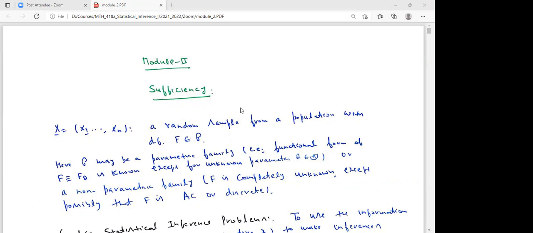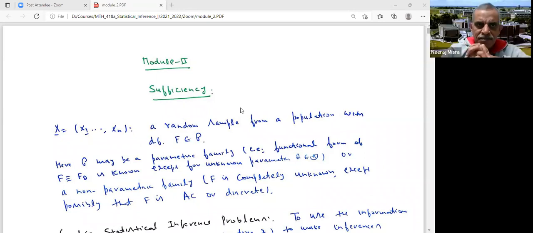So now let me start with the notion of sufficiency. You might have already done it in a very elementary form at your bachelor's level or in your previous course. And what we are going to do in this course is we'll still study sufficiency from scratch, but we'll go slightly deeper into the concept of sufficiency.